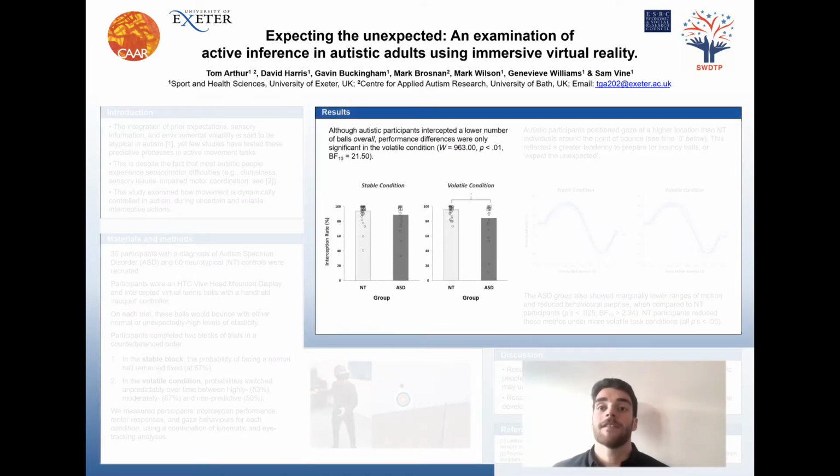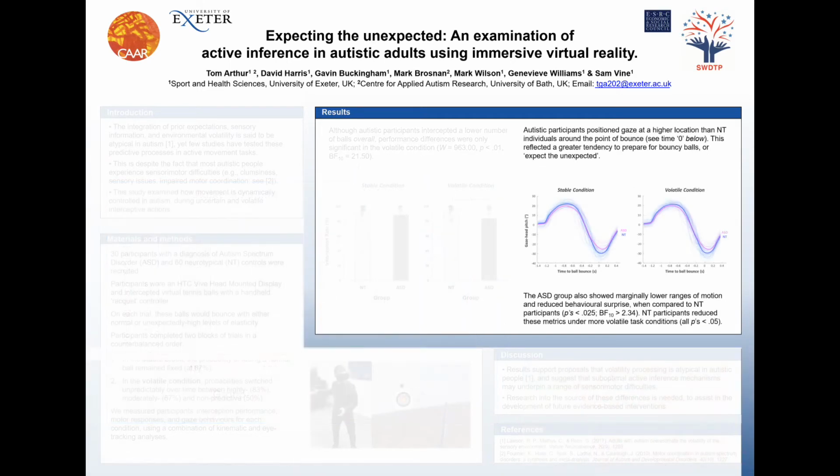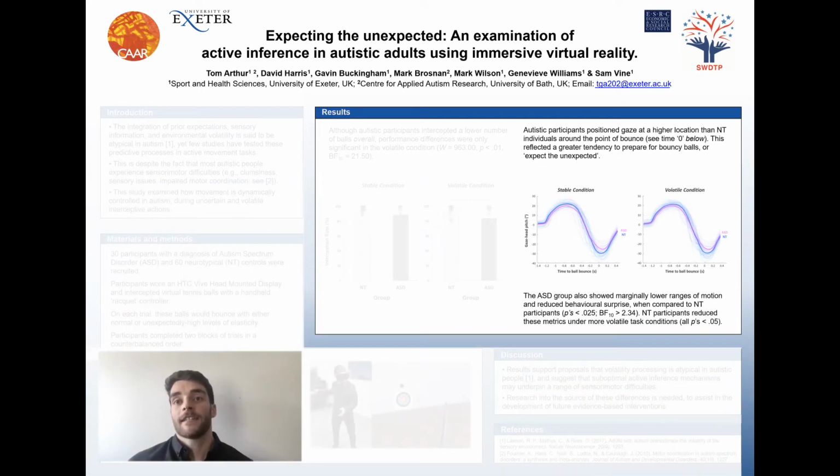What we found is that generally participants were pretty good at adjusting between these contrasting environmental conditions. However, autistic people, as you can see in this figure here, appeared to struggle under the more volatile task conditions. Our gaze data suggested that this might be because autistic people tend to overestimate volatility in the world around them.